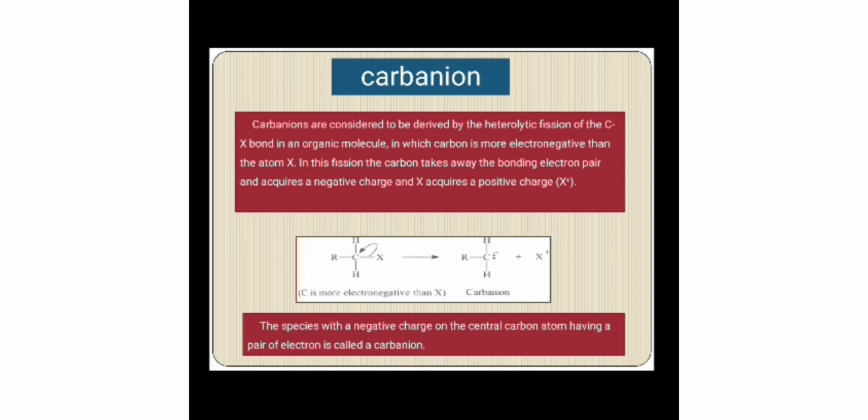Let us go to the topic. Carbanions are also formed by heterolytic fission, similar to the carbocation. But here the carbon atom is more electronegative when compared to the atom attached to it. So the carbon takes away the pair of electrons and becomes an anion, and the other atom attached to it becomes a cation. Hence we define the carbanion as carbon bearing a negative charge.